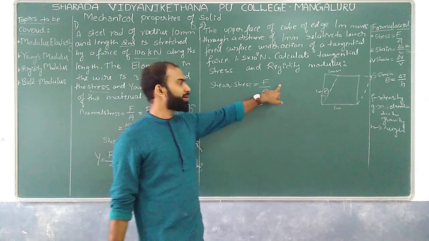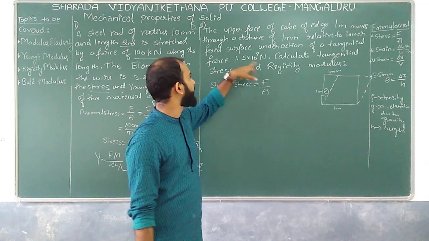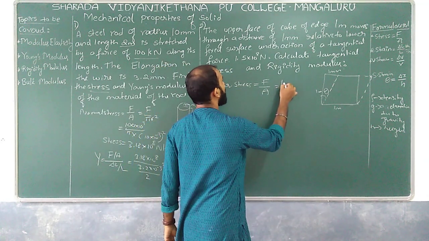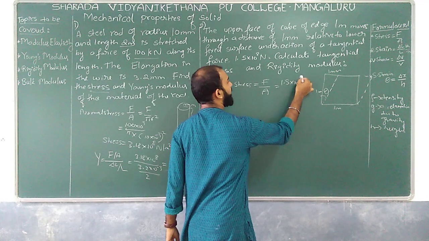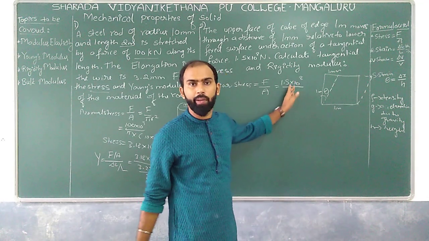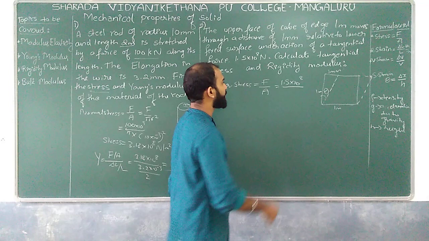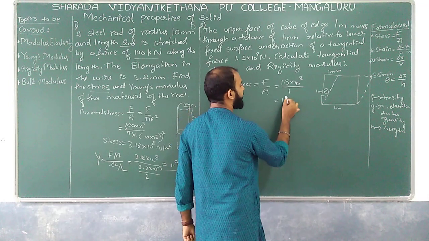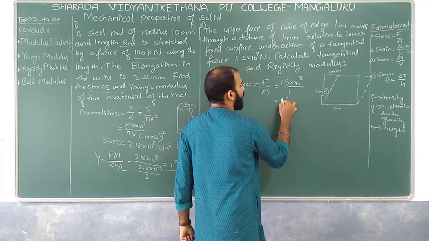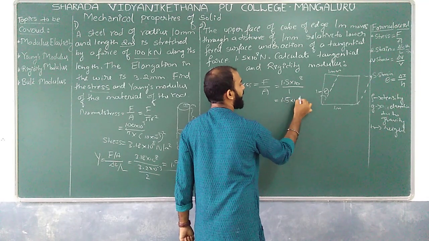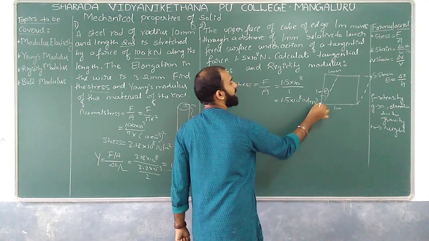Now what is the force acting over here? That is 1.5 into 10 to the power 8, divided by the area of the cube, which is 1 into 1, that is 1. So we have 1.5 into 10 to the power 8 Newton per meter square.